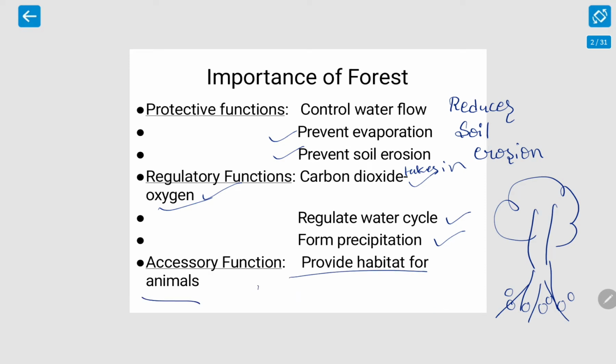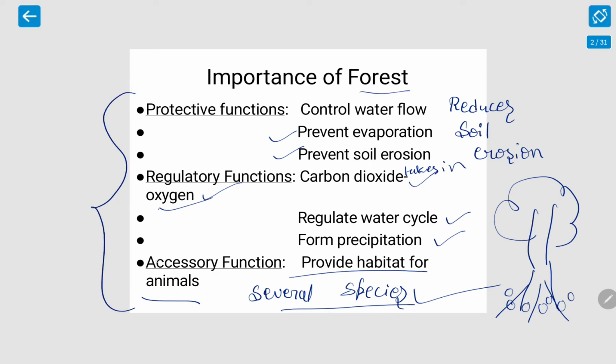Several species live in forest. If this forest goes extinct, then these species will go extinct, and all these functions will just stop. So these are the important functions of forest.